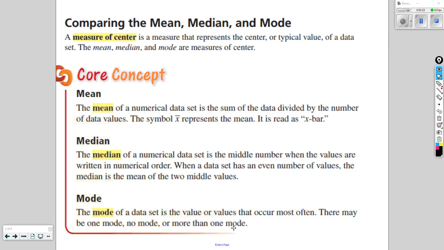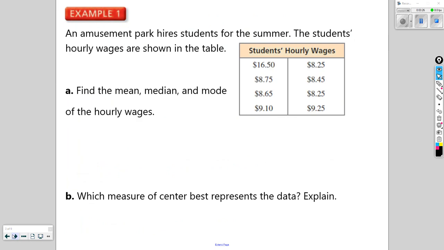Okay, so let's get to our first example. In example 1, an amusement park hires students for the summer. The students' hourly wages are shown in the table. We want to find the mean, median, and mode of the hourly wages. So let's just do that. Let's find those basic measures of center.